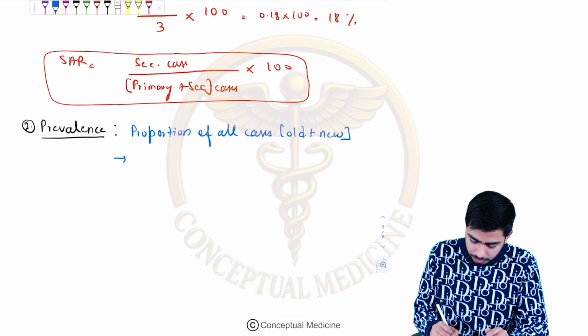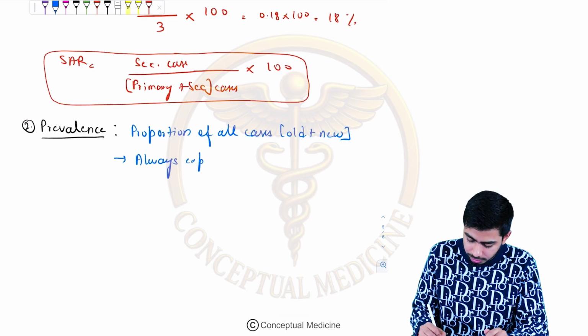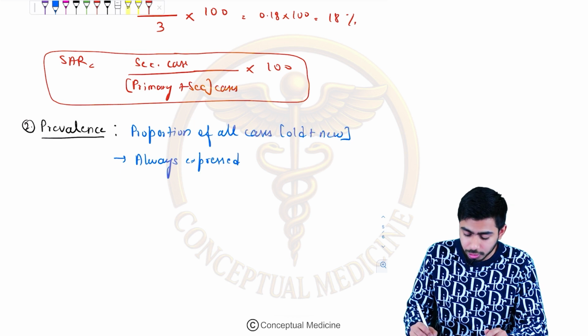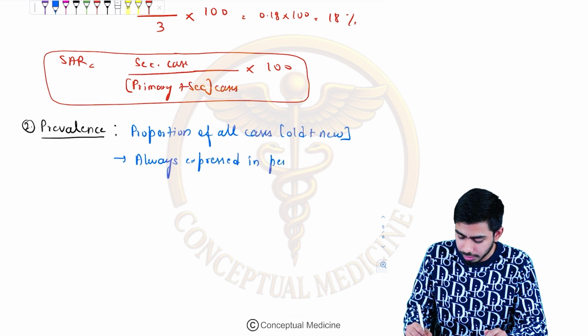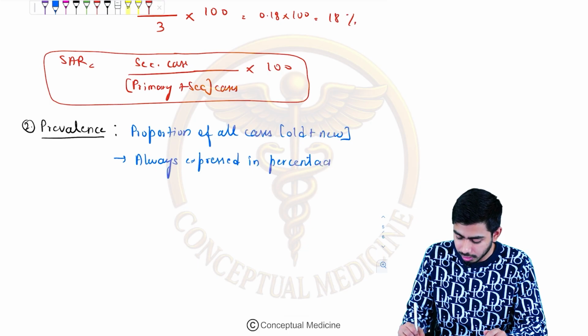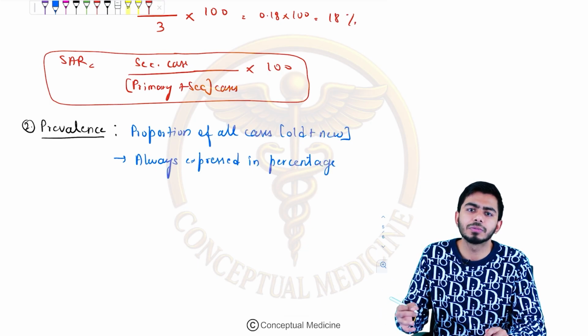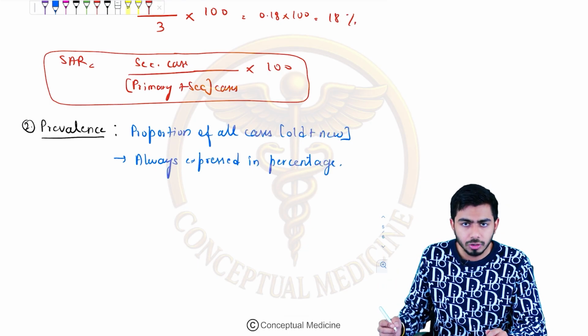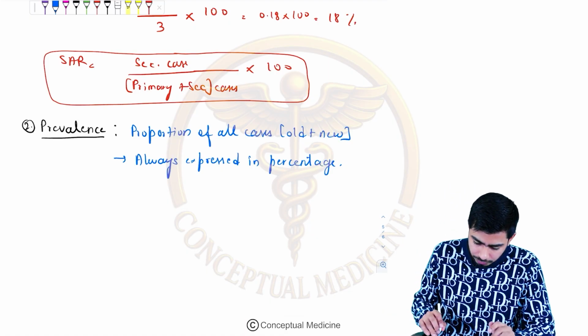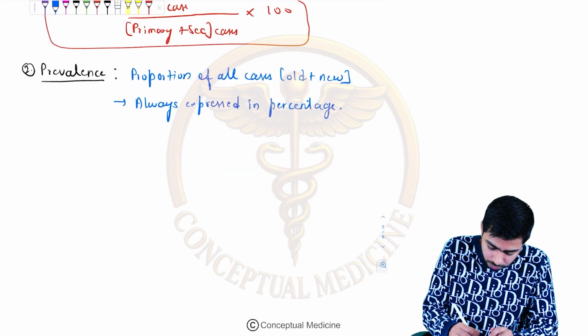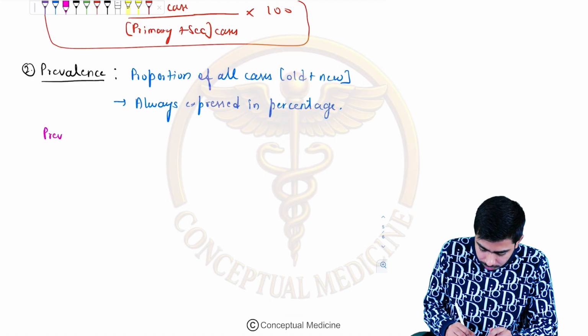Okay, always expressed in, guys, it is an example of proportion, so always expressed in percentage, right? 30%, 40%, 50%, 55%, 60%, like that. Okay, fine.